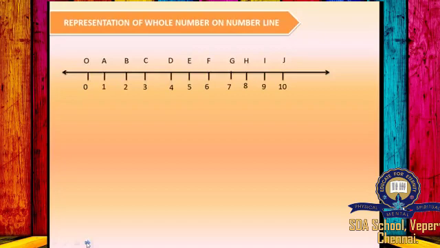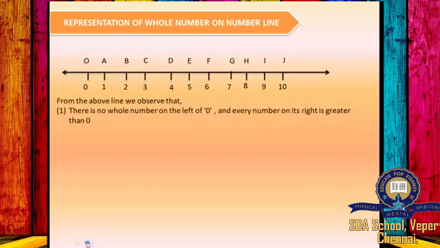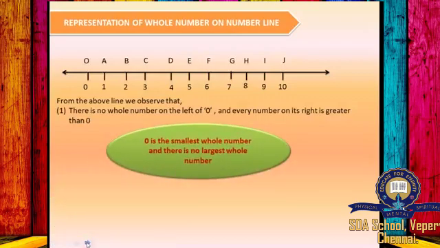So from the number line we observe that there is no whole number on the left of 0 and every number on its right is greater than 0. So we can say that 0 is the smallest whole number and there is no largest whole number.